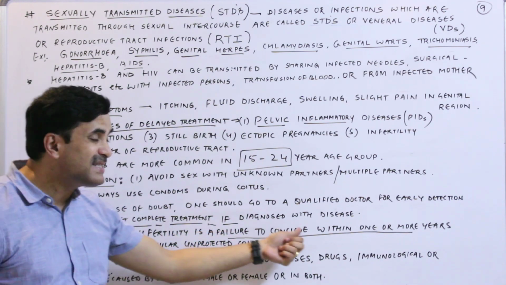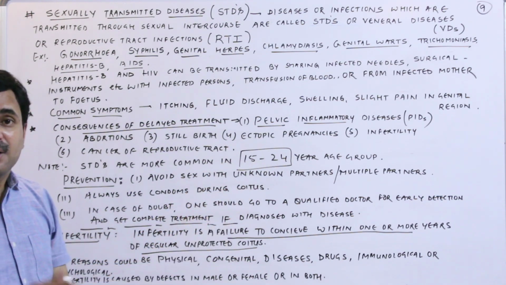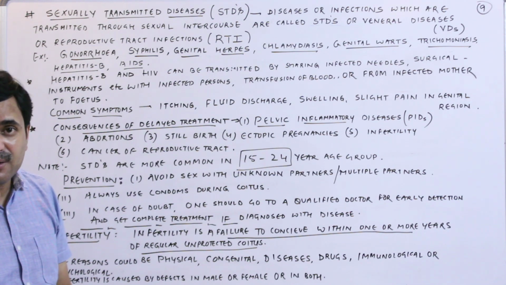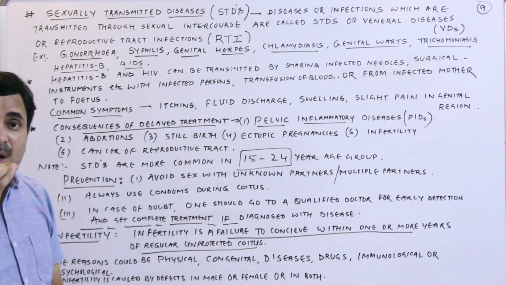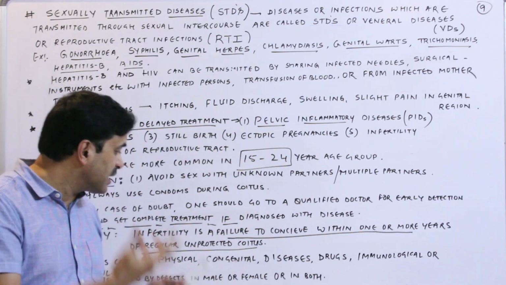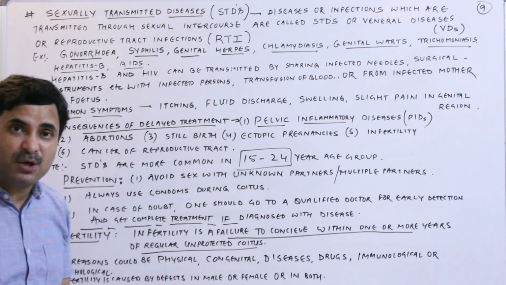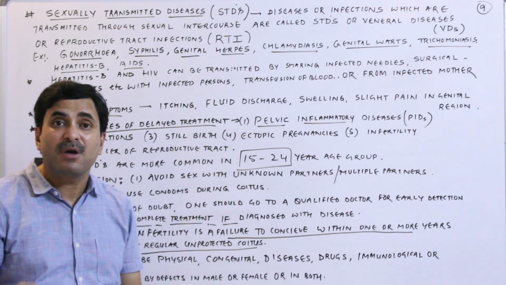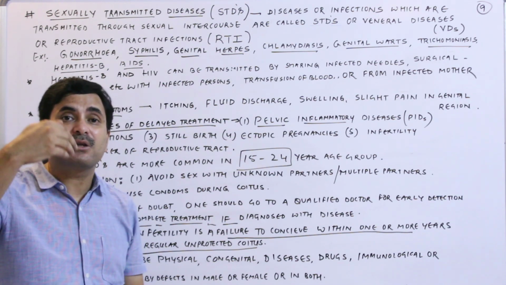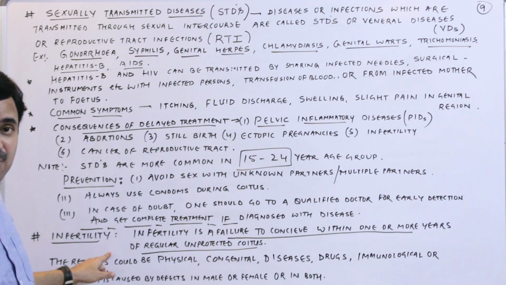Infertility is the failure to conceive within 1 or more years of regular unprotected coitus. See, if the couple is taking some contraceptive, then it's alright, the pregnancy will not exist. But if the couple is not taking any contraceptive, they are undergoing unprotected coitus, but then also the pregnancy is not existing or the female is not able to conceive, then it comes under the case of infertility.